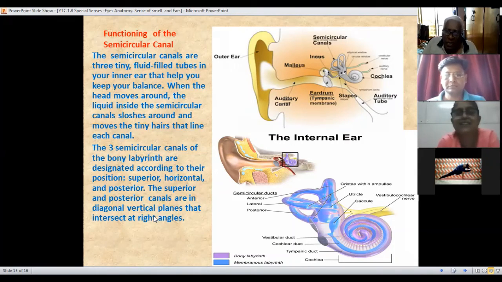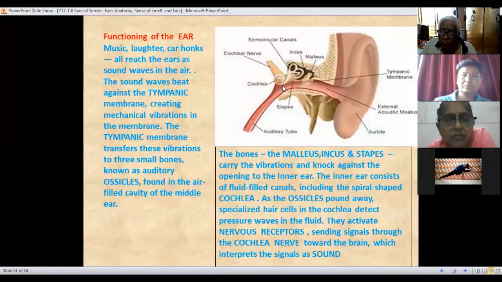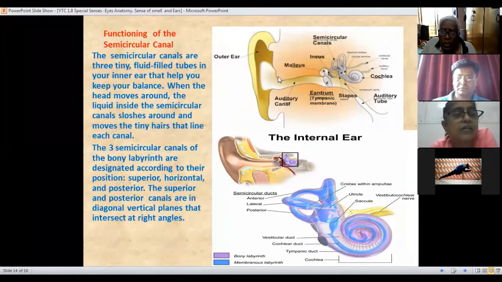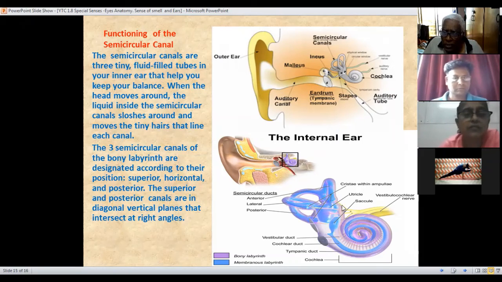Yes. Now, जो अपन तो cone type जैसा दिखा था अपन, where we saw in the ear, this one. That is the cochlea. The cone type. जो अंदर के part है. Okay. Now they ask what is the functioning of the semicircular canal. Okay. Now this is a semicircular duct. जो अंदर का duct है.